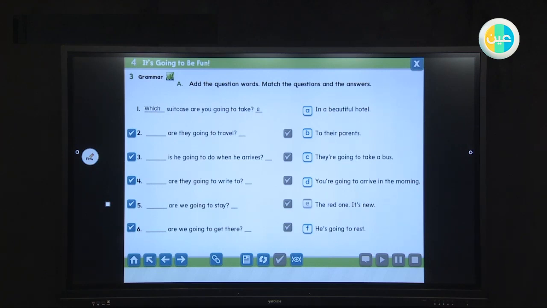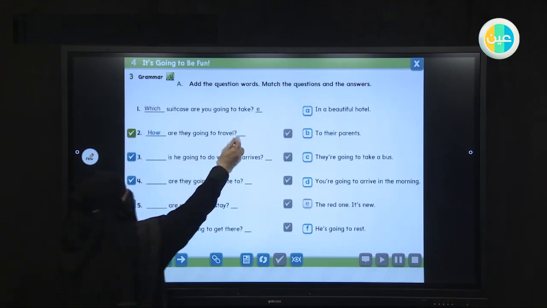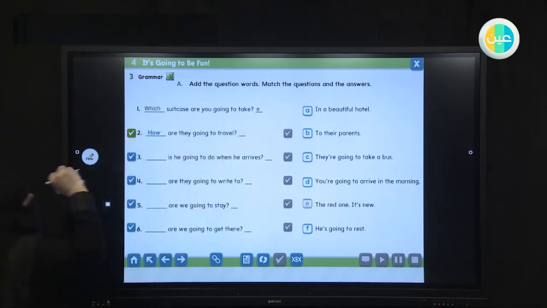Look at number 2. How, for example, we can use what? How, or we can use when. I think we have to use how. How are you going to travel? What do you think? B, to their parents, or C, they are going to take a bus? What do you think? Yes, of course. It is C. They are going to take a bus.